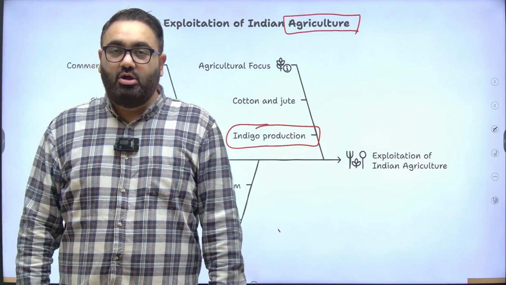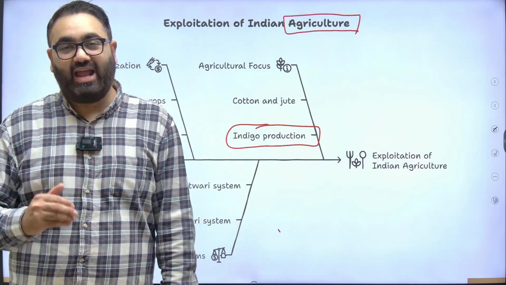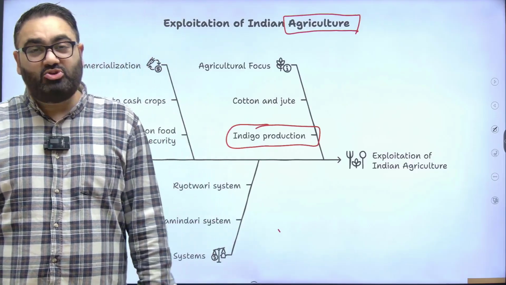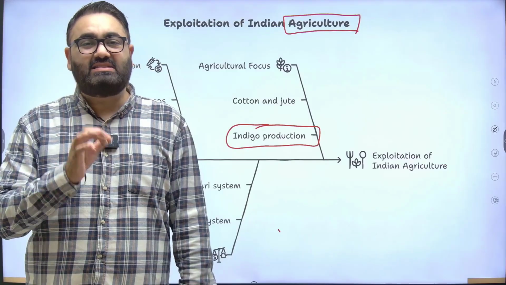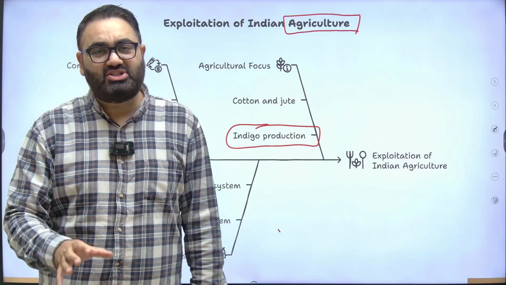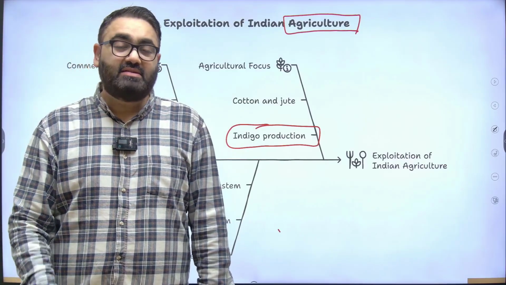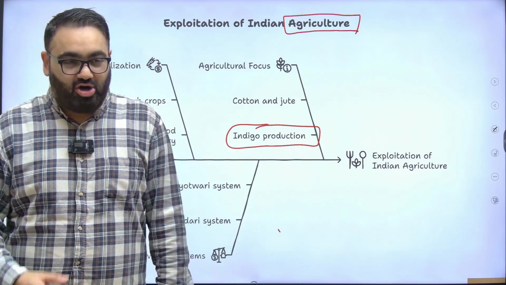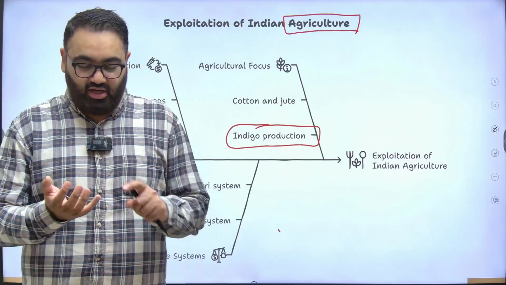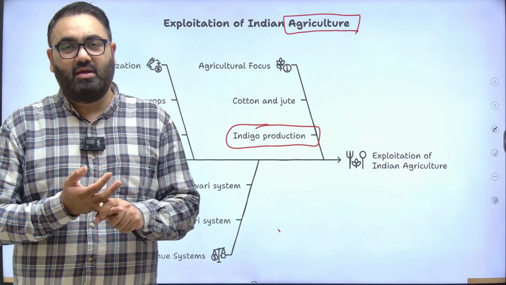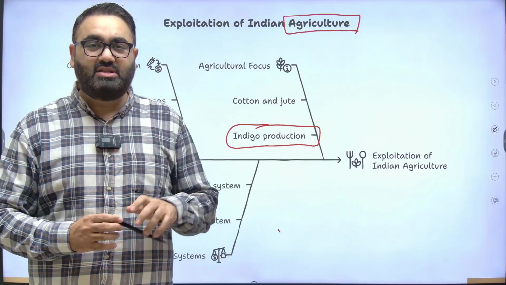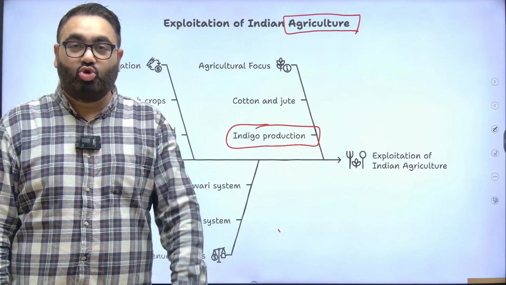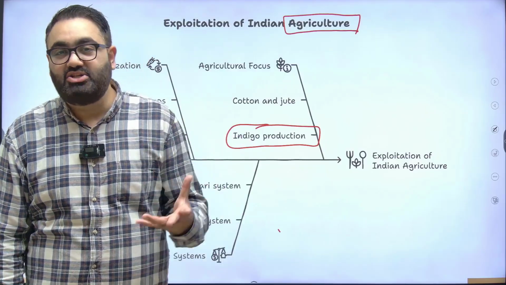The British also pushed the farmers towards cash crop cultivation. Now, please understand, when the British were here, India consistently suffered from multiple instances of famine. Means we had a situation where we did not have enough food grains. We could not supply enough food grains for our population. There was not enough wheat or rice available. And the major reason for that was the push that the British would give us towards cash crops because those are easier to sell. Those had a commercial value.